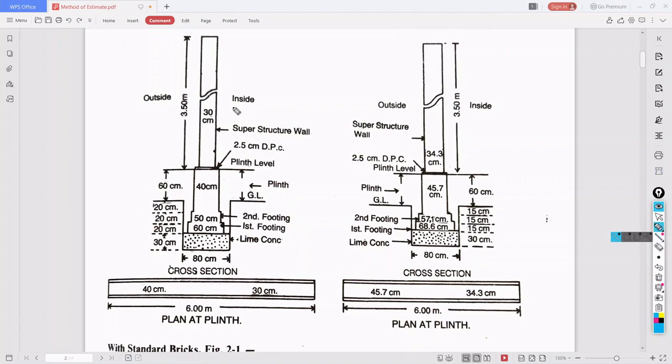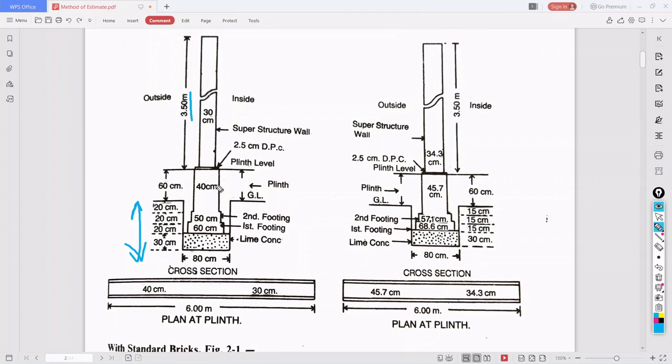Okay, so whenever a diagram is given we need to observe carefully what items are given in the diagram and what specification they have given. See here, the plan is given. The wall is given, that is 3.50 meter, and 30 centimeter is the width. Then the trench size is given: 80 centimeter is the width, and the height of the trench is what? 20 plus 20 plus 20 plus 30, that is 20, 40, 60, 70, 80, 90. So 90 centimeter is the height of the trench, 80 centimeter is the breadth.